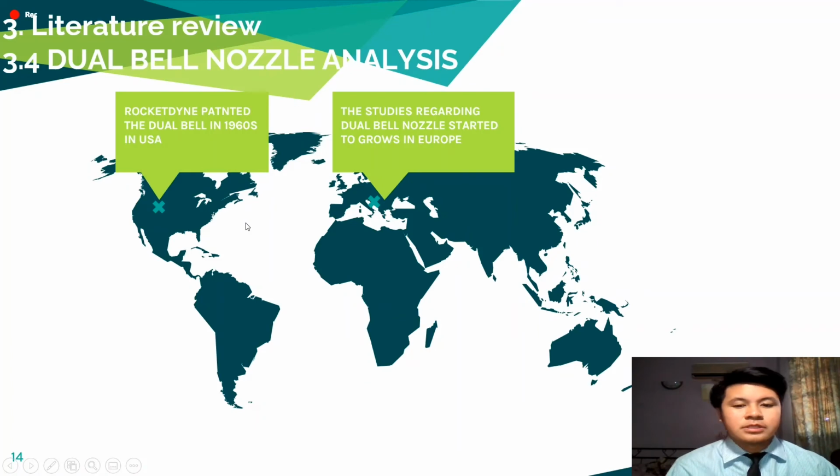For the dual bell nozzle analysis, this concept was first studied at the Jet Propulsion Laboratory by Cowles and Foster in 1949. In the late 1960s, Rocketdyne patented this nozzle concept, which has received attention in recent years in the US and Europe. From the map, we can see the regions of the USA and Europe, where dual bell nozzle developments start to grow.